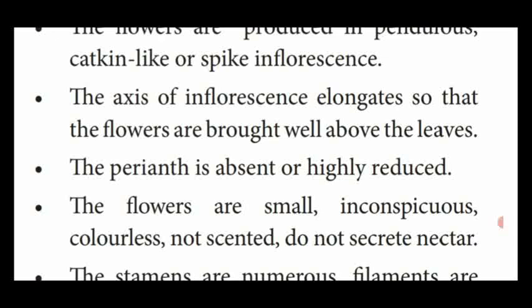Then the perianth is absent. What is perianth? A modified form of calyx and corolla is called perianth, or either one of the whorls is absent, either calyx or corolla, and that is called a perianth. The perianth is absent or reduced.